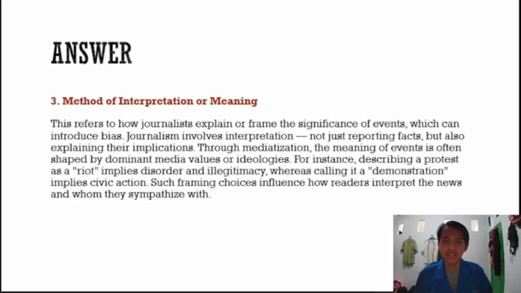And answer number three is method of interpretation or meaning. This refers to how journalists explain or frame the significance of events, which can introduce bias. Journalism involves interpretation, not just reporting facts, but also explaining their implications. Through mediation, the meaning of events is often shaped by dominant media values or ideologies.